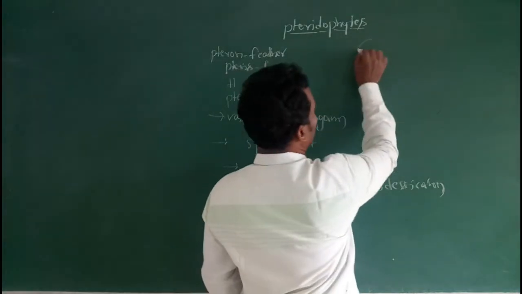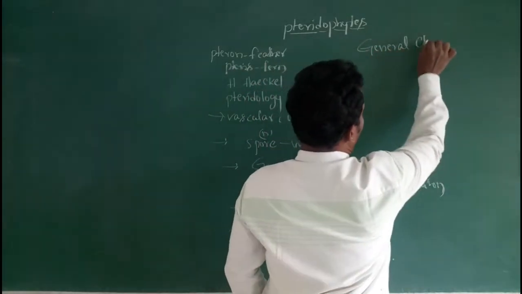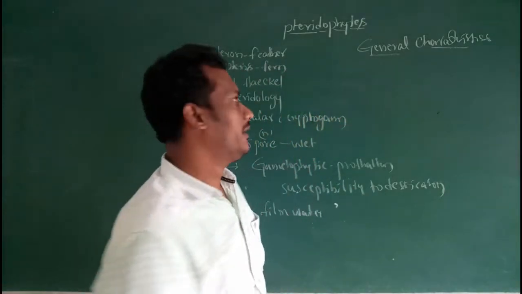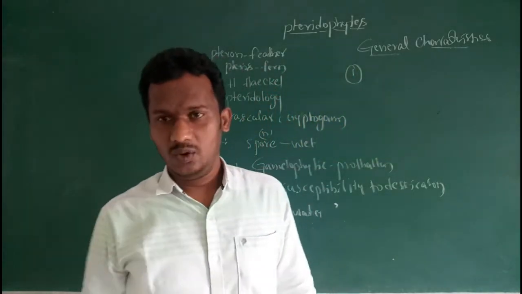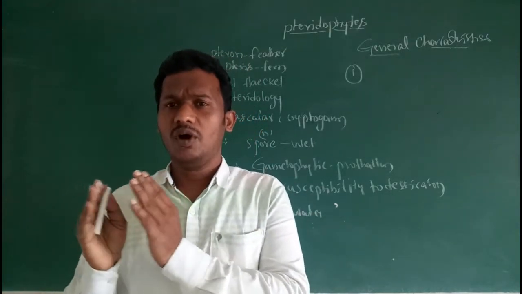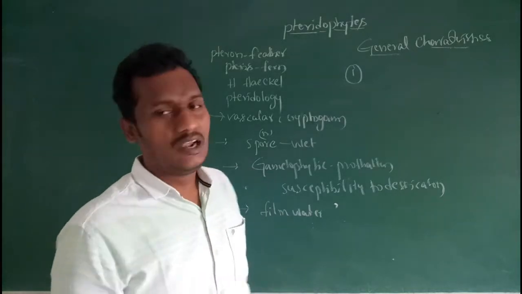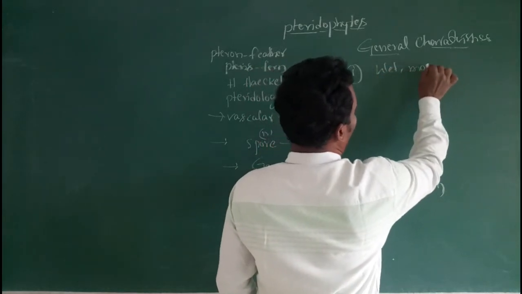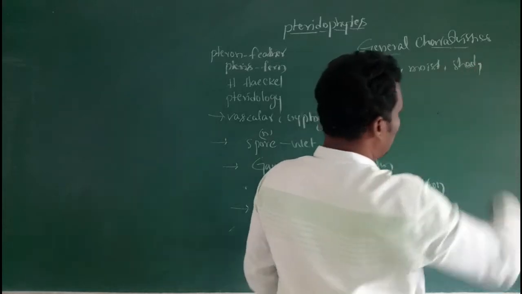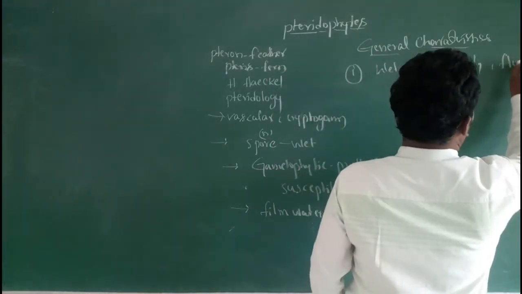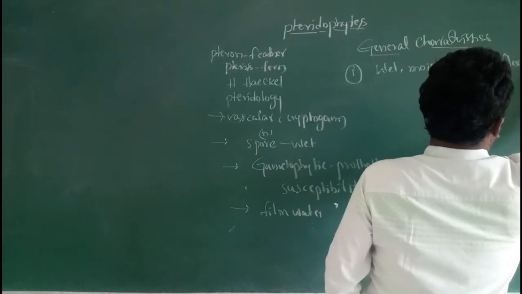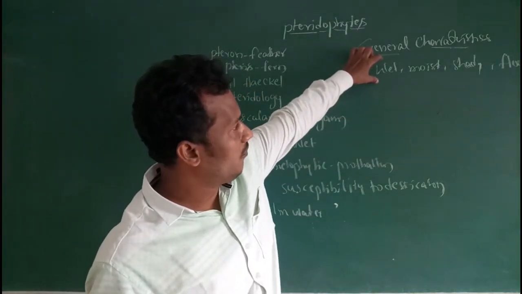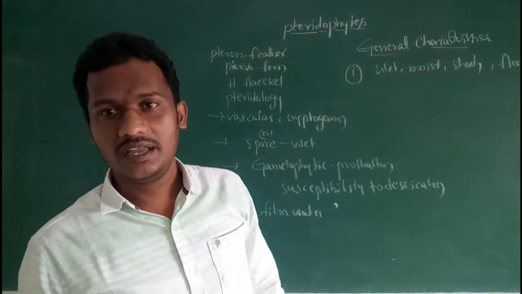Next, general characters. The general characteristics of pteridophytes: they generally grow in moist, wet, shady localities and flourish in sandy soil conditions.